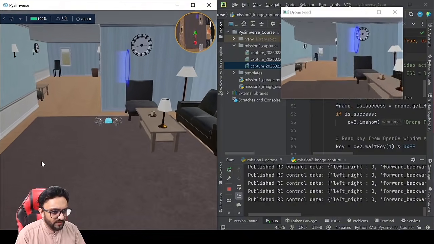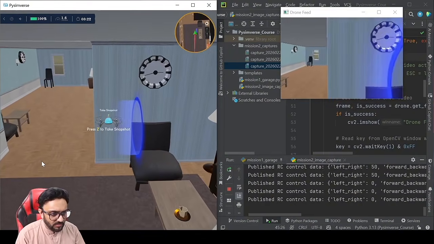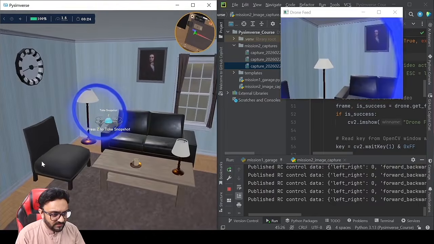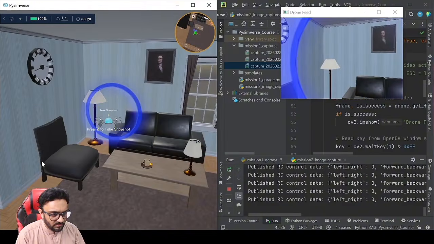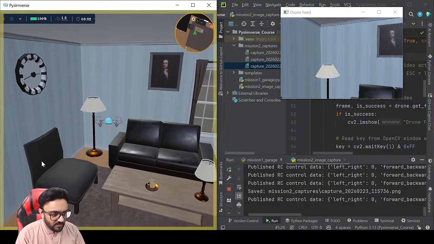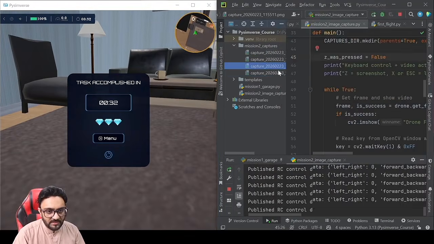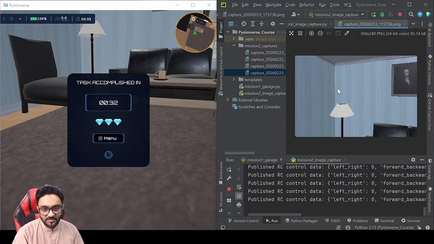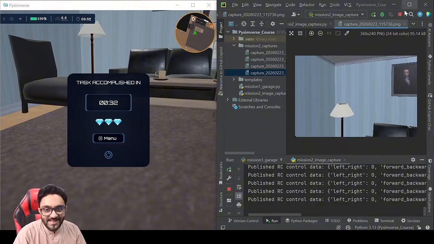So let's move up and forward at the same time. And we will rotate. Come on, faster. Oh, come on. We need to move in and capture. There you go. So it captured, and did it give an image here? There you go. That's our new image. Perfect. AI to the rescue. So that's the basic idea of this.